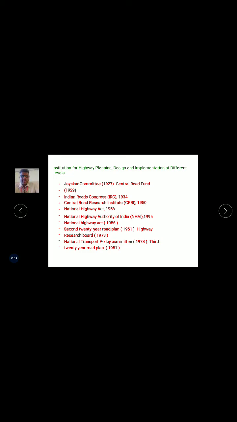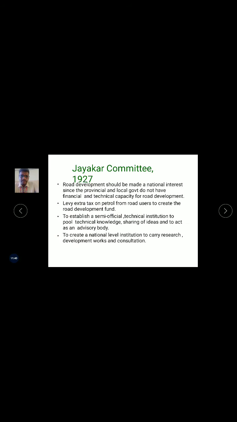In the year 1961 they were meant for the research board. The 20-year plan continuously shows 20 years for one committee to form the other committee, so it comes under the 20 years. These are specially meant for this. So this comes under the 20-year plan. In this 20-year plan they have named the Nagpur plan, Jaipur plan, like that. So we are going to see what the Jayakar committee is.